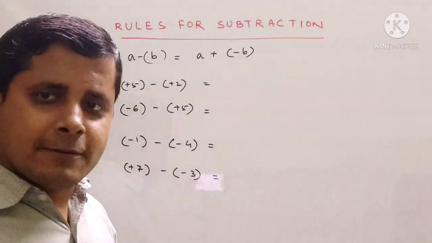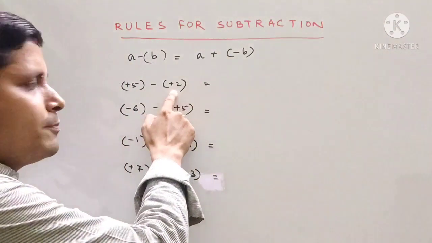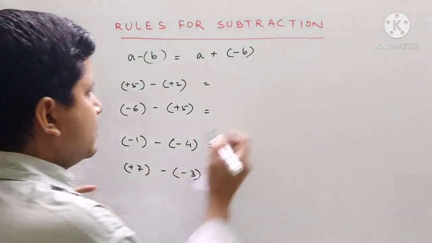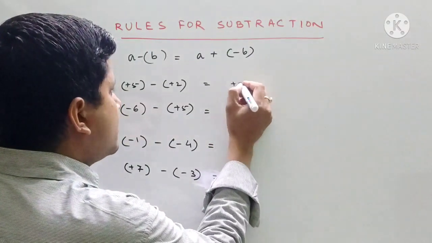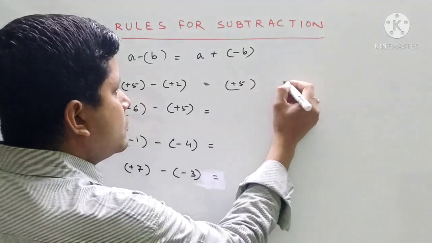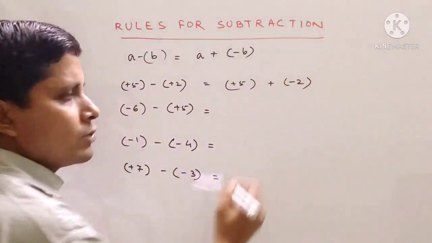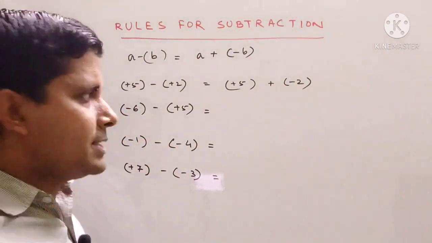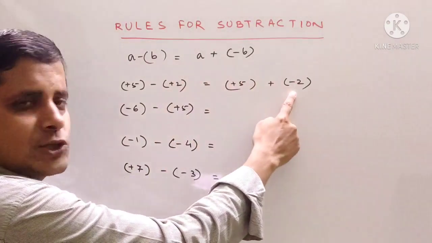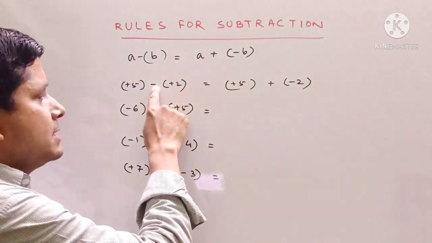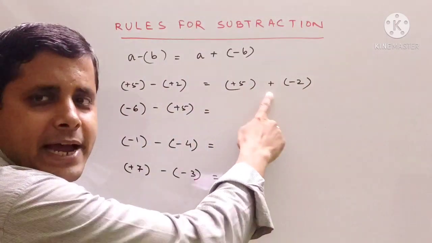The rule is that first we have to change the sign of plus 2. So the sign of plus 2 changes to minus 2, and the subtraction sign becomes an addition sign.